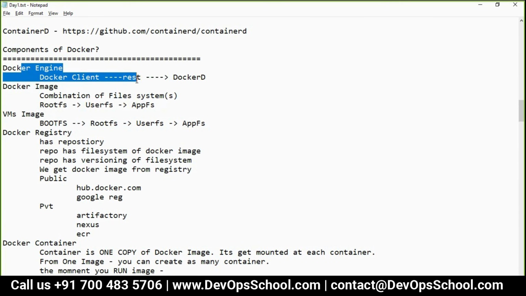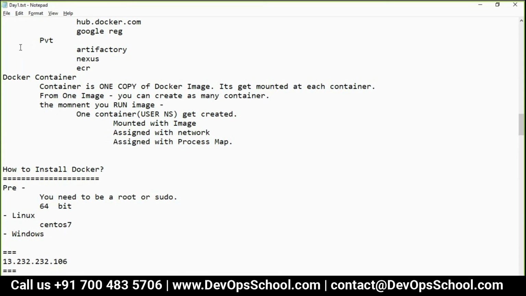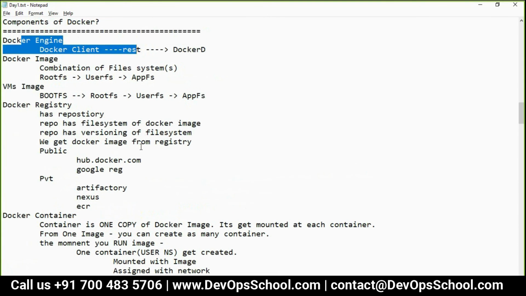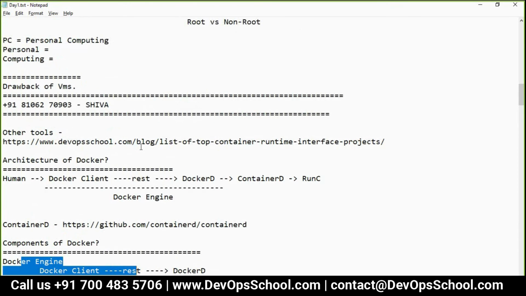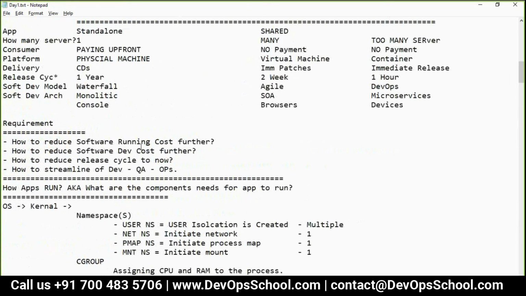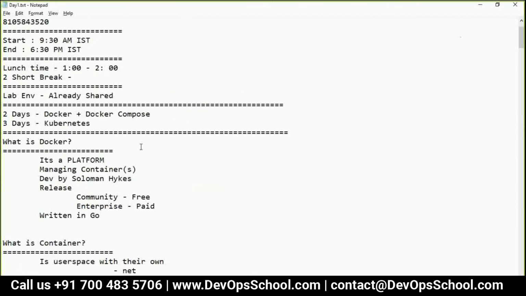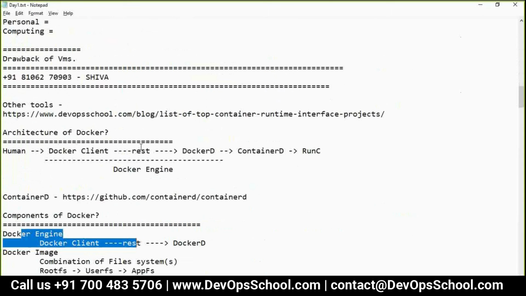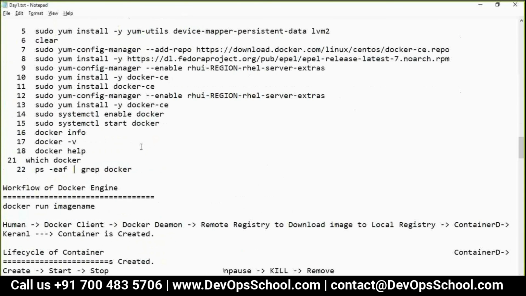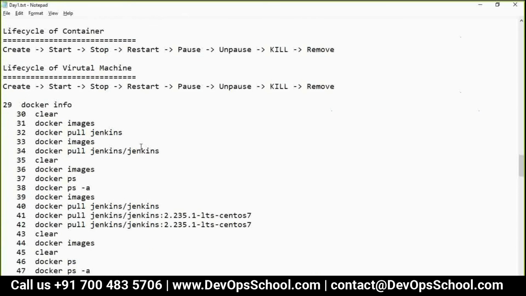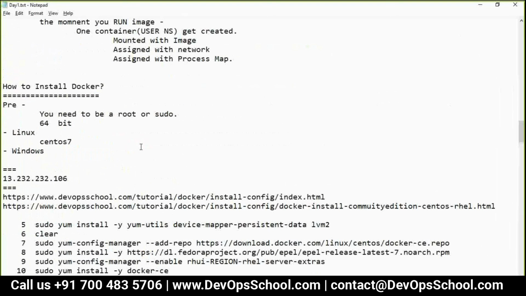So Rajesh, one quick question, maybe it's silly. We have this 32 versus 64-bit OS models, right? Is it applicable to Docker? Do we need to consider that while installing Docker? Yeah, for the last 5-6 years I have used Docker with 64-bit.